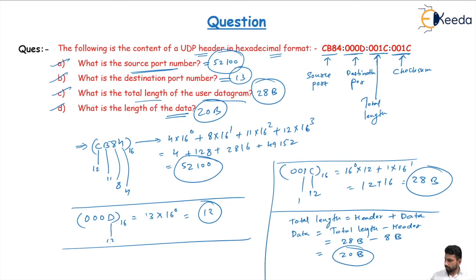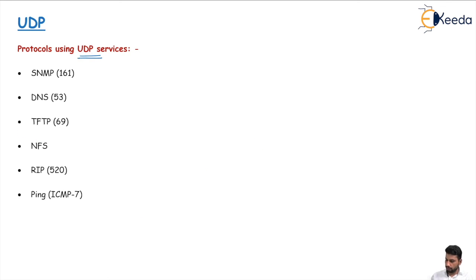Next, here are the different protocols using UDP services. SNMP, Simple Network Management Protocol, with port number 161. DNS, Domain Name System, with port number 53, is using the services of UDP. TFTP, Trivial File Transfer Protocol, is also using UDP. Network File System and RIP, a routing protocol at the network layer that we already discussed, also use the services of UDP.